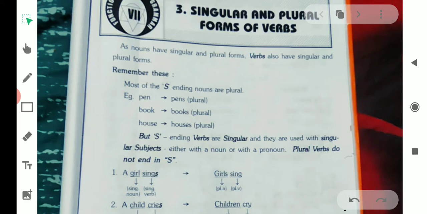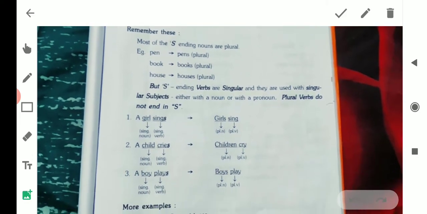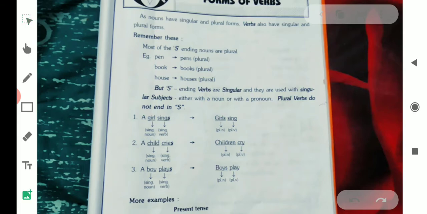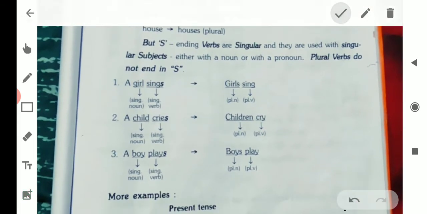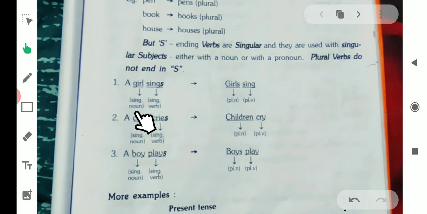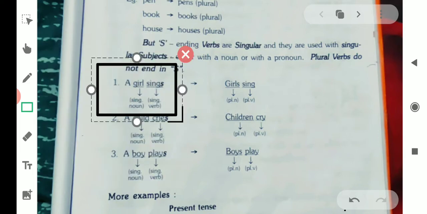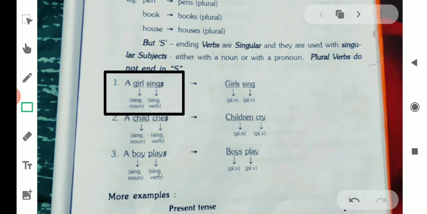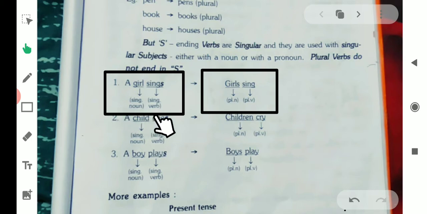You can see the example on your screen. A girl sings. Here, a girl is a singular noun and sings is a singular verb. In plural form, girls sing. Girls is a plural noun, but sing is a plural verb. Remember one thing, always a singular noun takes a singular verb. A plural noun takes a plural verb.